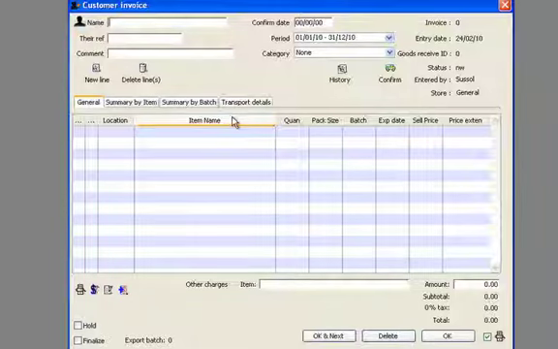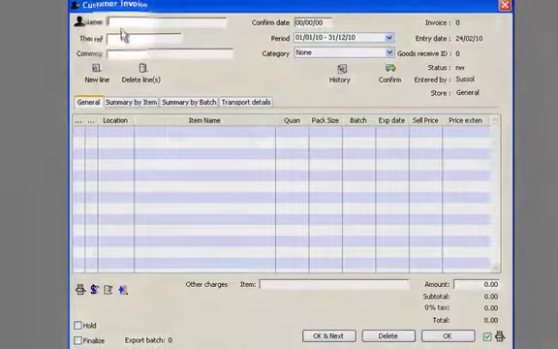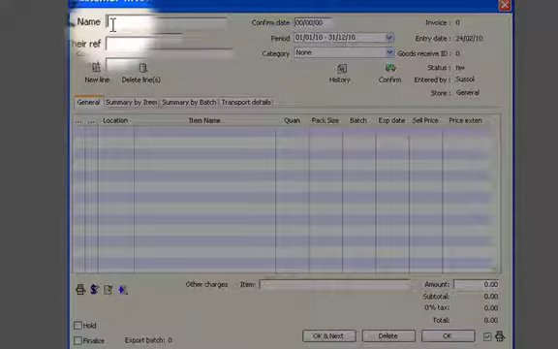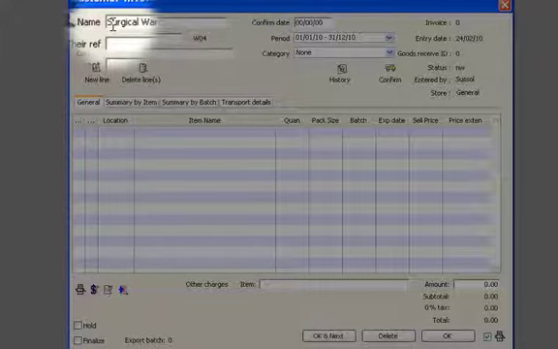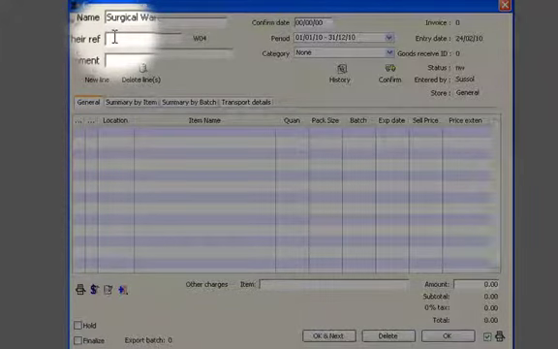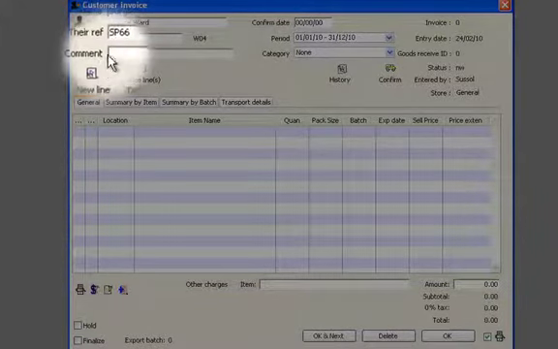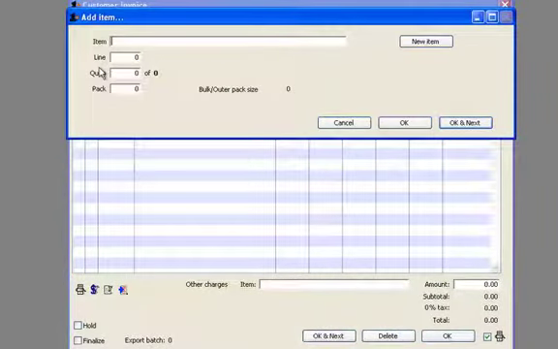So going back to the mSupply, first of all we enter the first few characters of the ward name, SURG, and up comes the surgical ward. They've given us a reference, so we're going to enter that reference here. Now we go down and click on New Line.